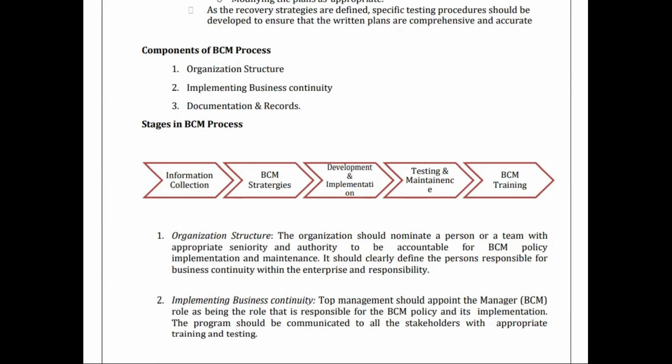Here we have what are the components of BCM, and components include the stages. Okay, so we have organization structure, implementing business continuity, and documentation and records. These are the components of BCM process. If you see the ICAI material, from which even every material is based, the components of BCM process will be three: organization structure, implementing business continuity, and documentation and records.